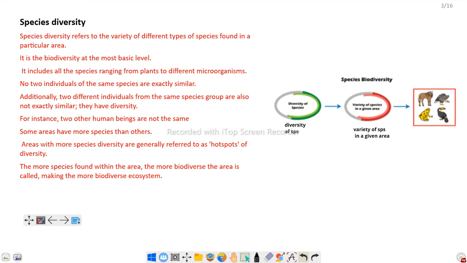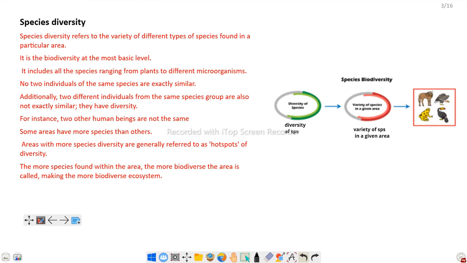It is biodiversity at the most basic level. Suppose in a forest ecosystem, there are different types of species in a forest. Here is an example: diversity of species, the variety of species in a given area.